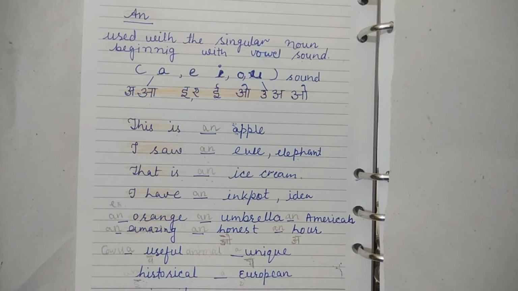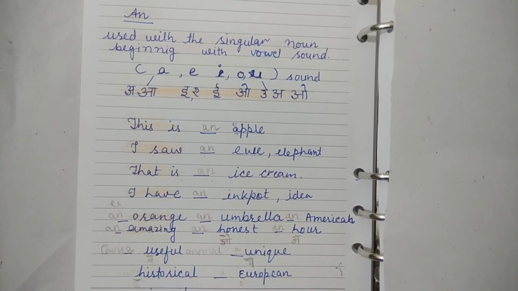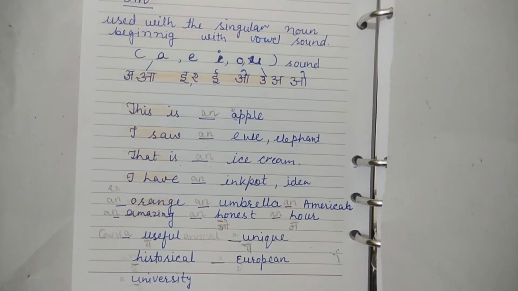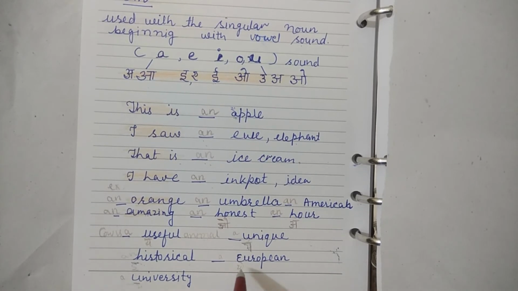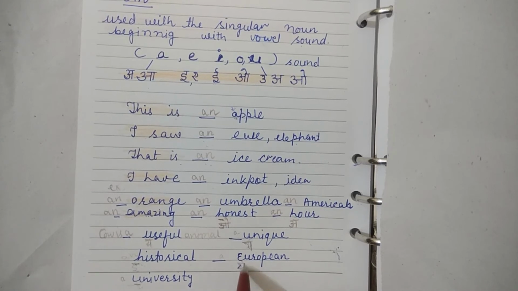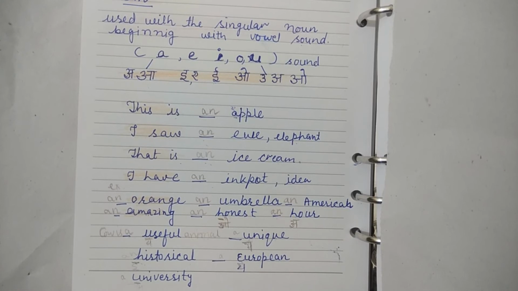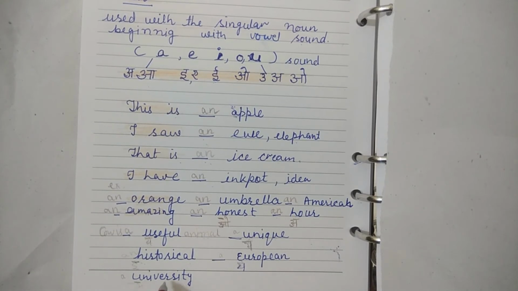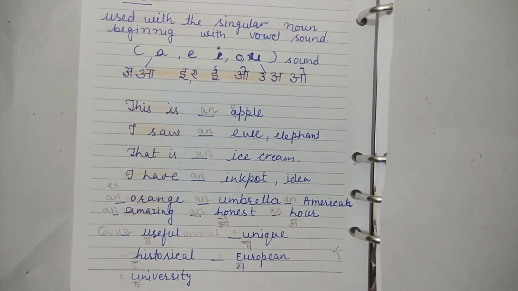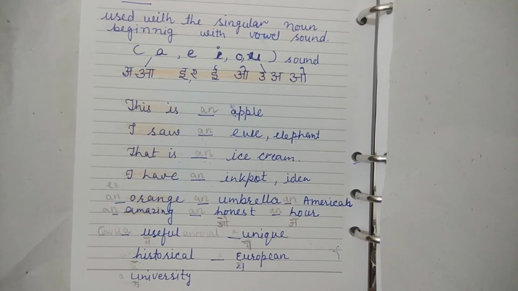European. I have seen a European in the market yesterday. A European, not an European, because it is also giving the sound of y. University, a university, not an university. Y is again a consonant sound with a vowel letter. So here we will use a, not an.